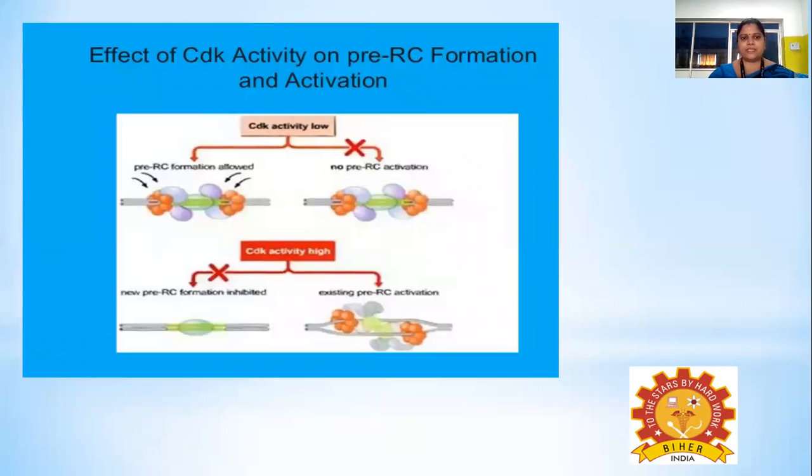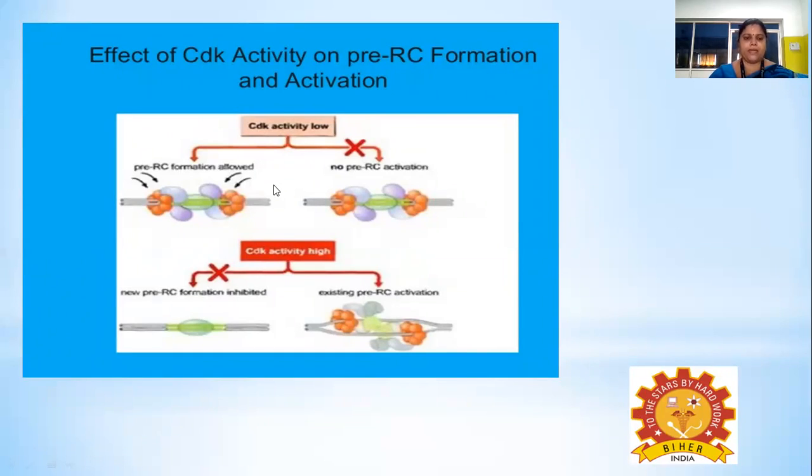And this is just a representation of the CDK activity. While the CDK activity is low in the cell, it enhances the formation of the pre-replication complex, and the formed pre-replication complex will not be activated while the CDK activity is low.